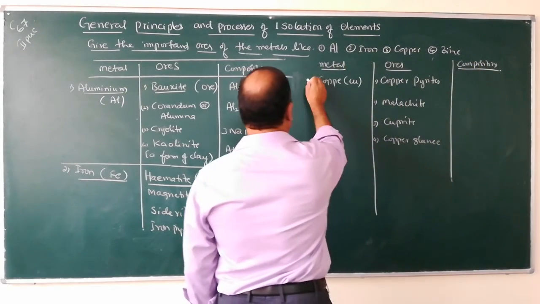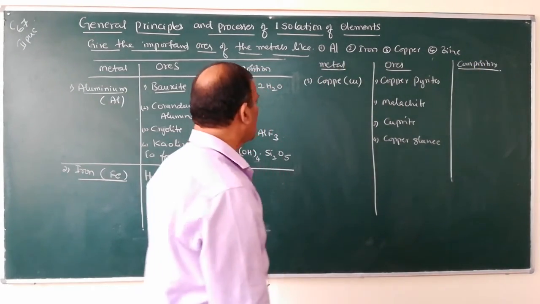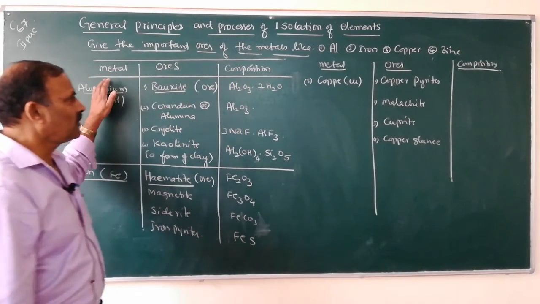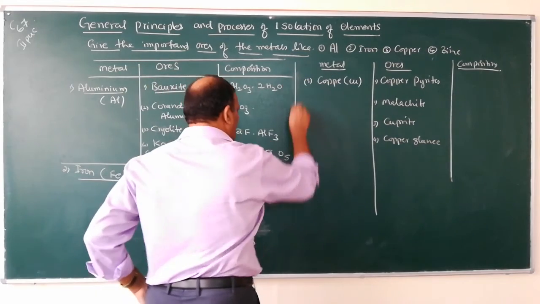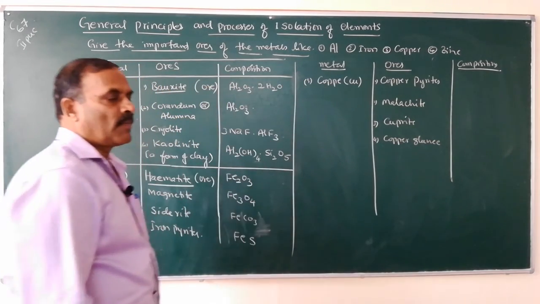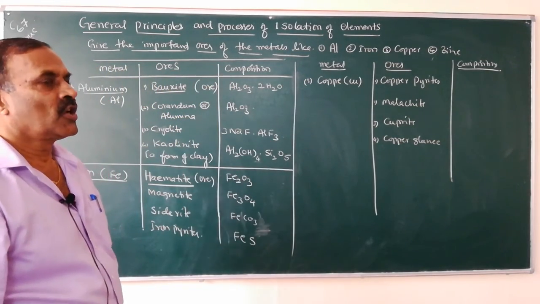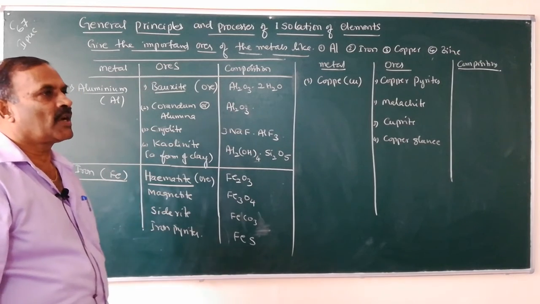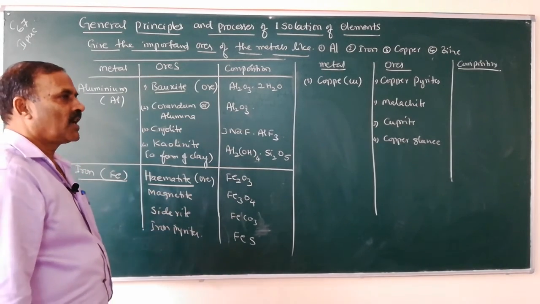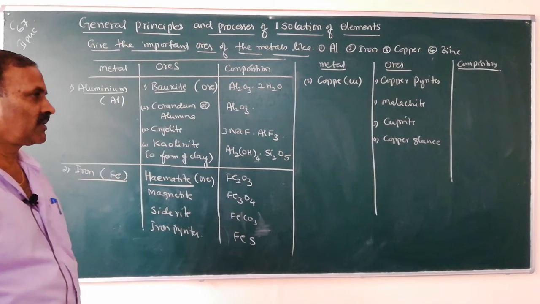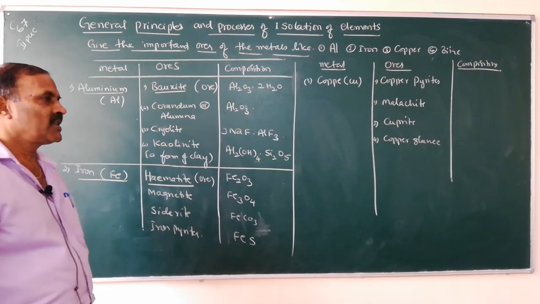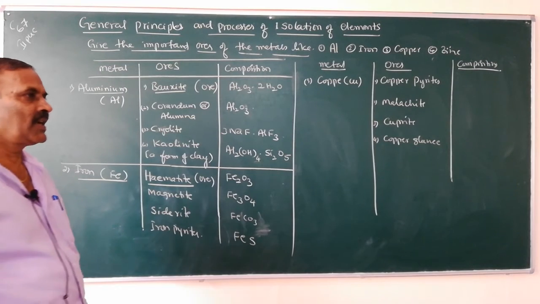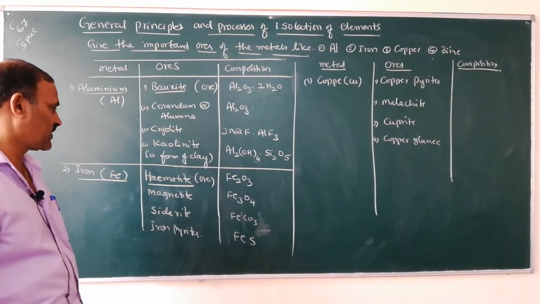So, the third metal is copper. These are all the important metals: aluminium, iron, copper. Ores of aluminium: bauxite, corundum or alumina, cryolite and kaolinite. Coming to the ores of iron: hematite, magnetite, siderite and iron pyrites.